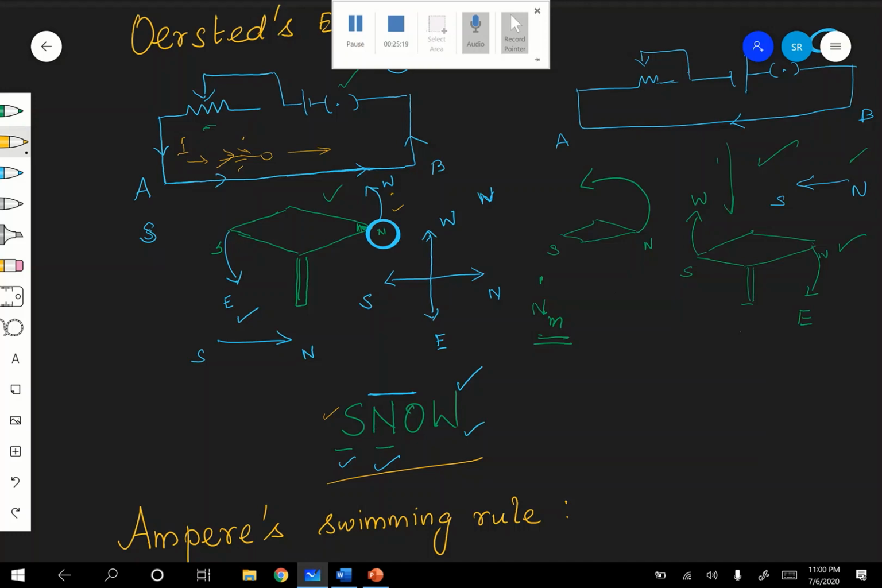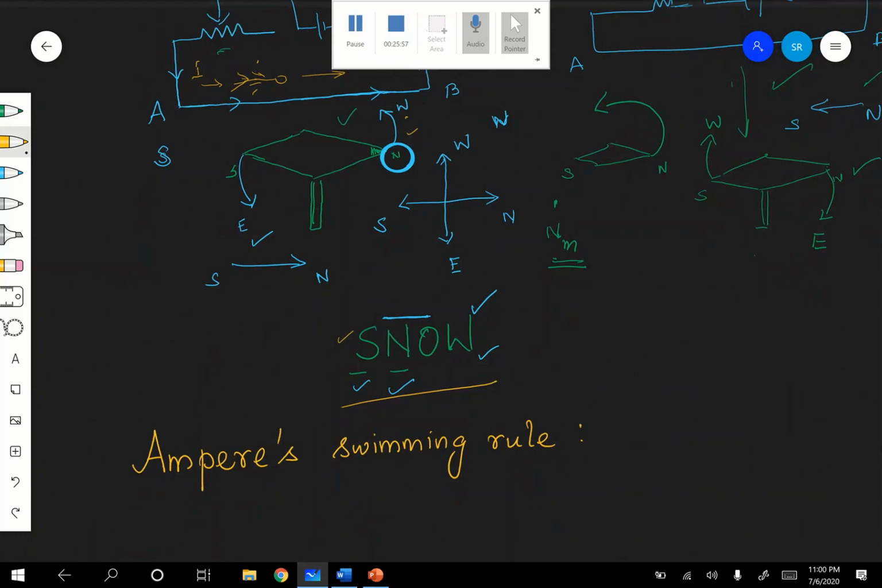Therefore, see, imagine here Ampere's swimming rule. Imagine a man swimming along the wire in the direction of the current with his face turned towards the magnetic needle, such that the current enters into his feet and leaves his head. Then the north pole of the magnet will be deflected towards his left hand. Towards his left hand. Are you following? Is it clear? So this is Ampere's swimming rule.